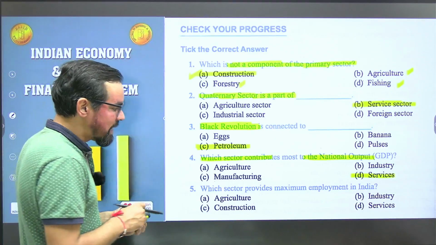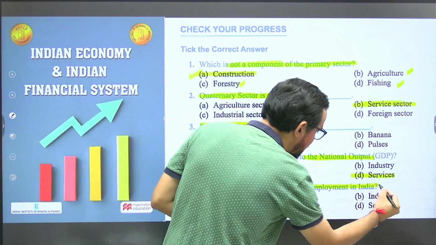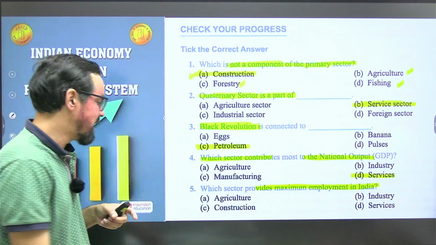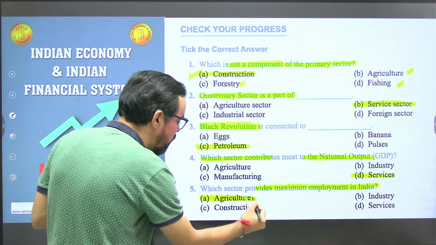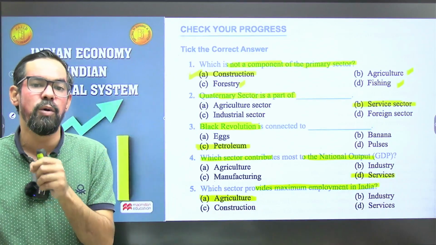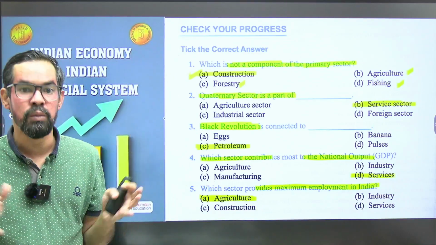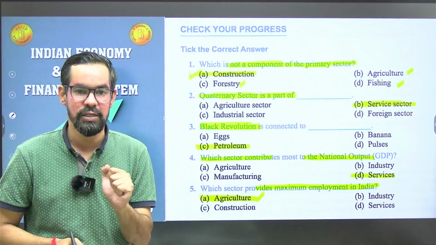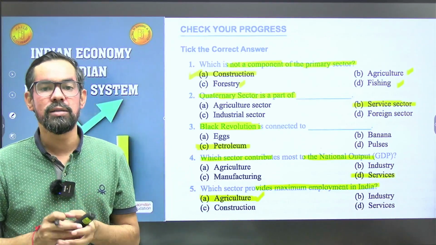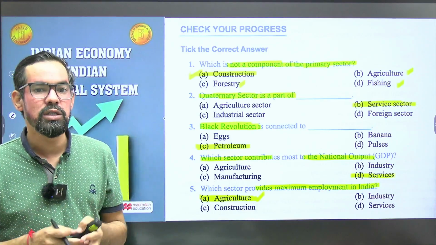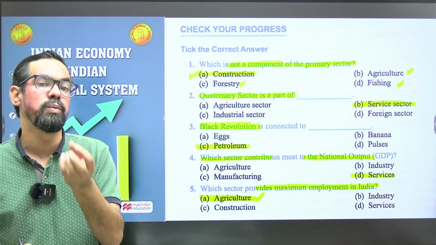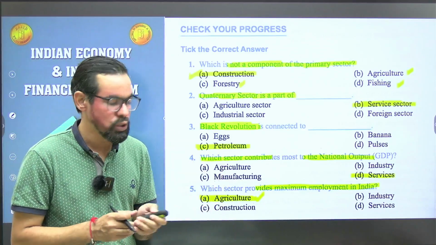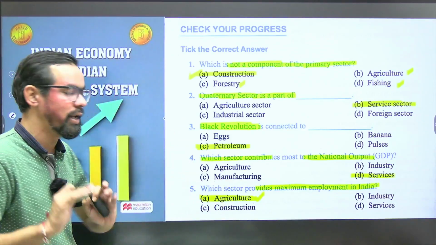Which sector provides maximum employment in India? Now you got this particular question. So what will be your correct answer? Agriculture. About 45% of India's employment generally happens in this particular sector. Agriculture and allied activities. About 45% of people are generally involved in agriculture and allied activities. So that's why option A is the correct answer for this one.